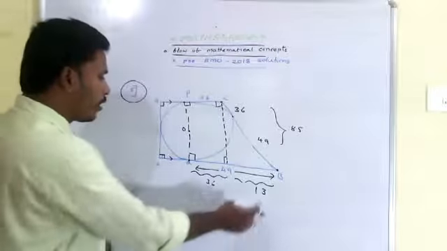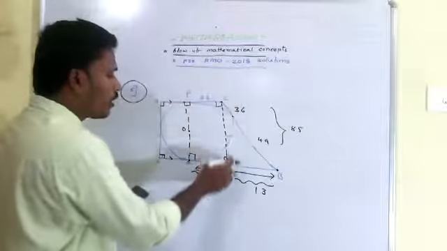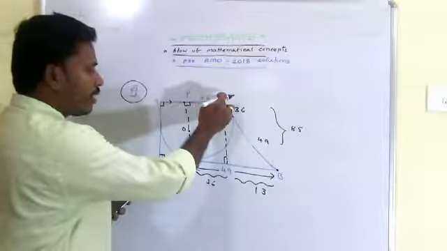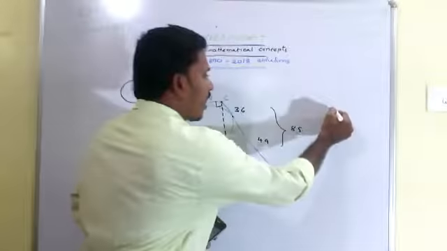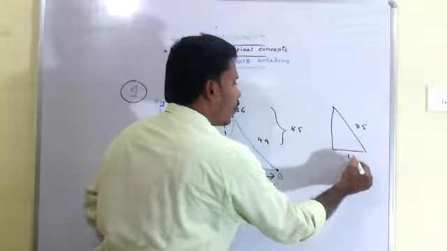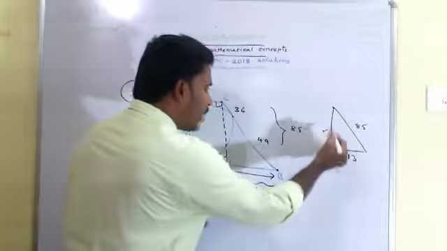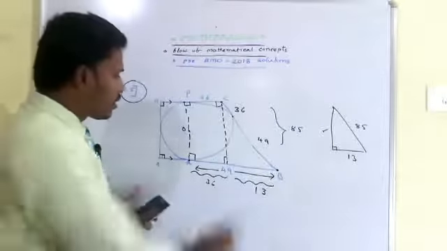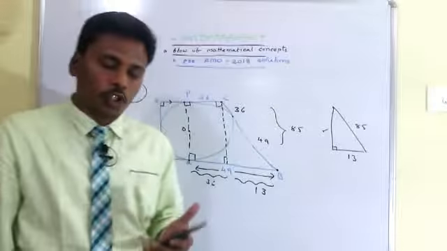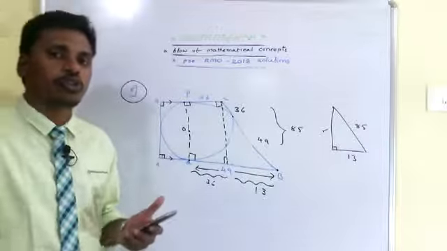So finally what do we have? This part is 13 and this part is 85, and we have to calculate this length. This length is directly equal to the PQ length. So here we have a right angle triangle, with the measurements 85 and 13. Then by using the Pythagorean theorem, directly you can calculate this length as 84. Since this length is 84, PQ length is also 84. So this is a problem of geometry from the pre-RMO 2018.